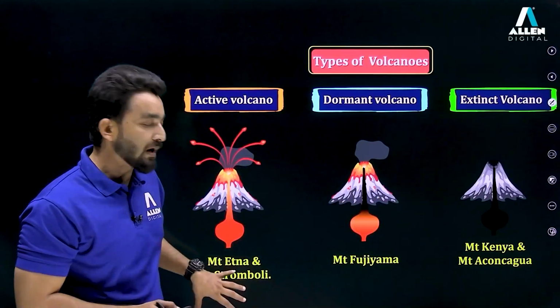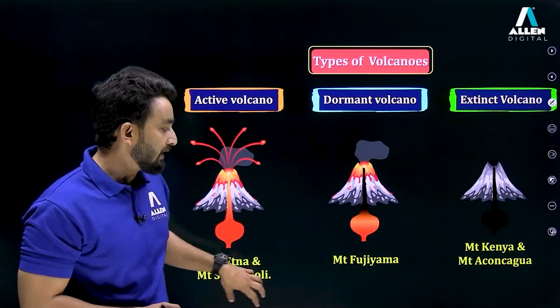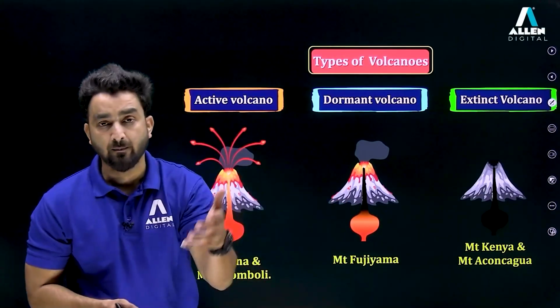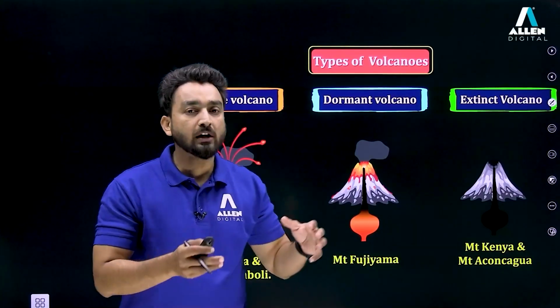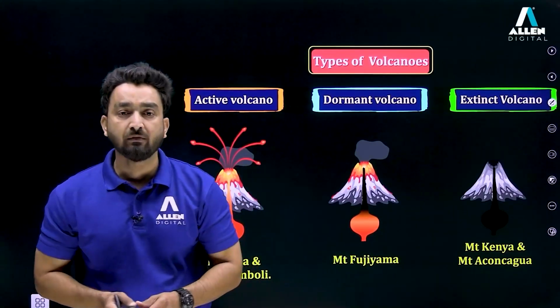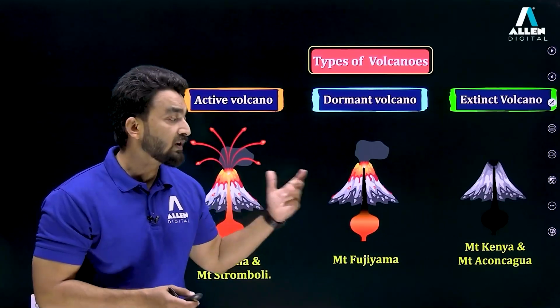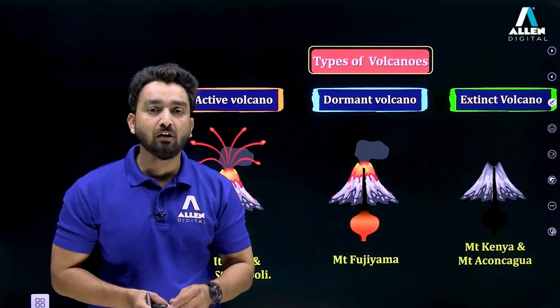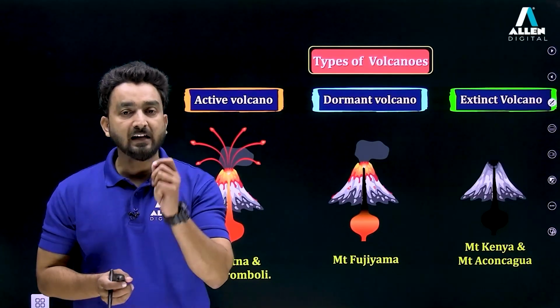Some examples are Mount Etna in Italy, Mount Stromboli, Mount Fujiyama in Japan, and Mount Kenya and Aconcagua. These are some examples of volcanoes, and volcanoes are examples of endogenic forces, the physical topography. So in this section we have seen the example of our changing earth and the endogenic forces.